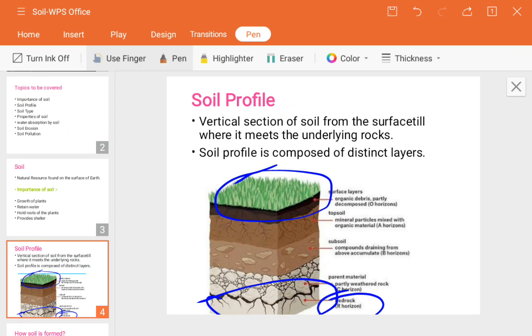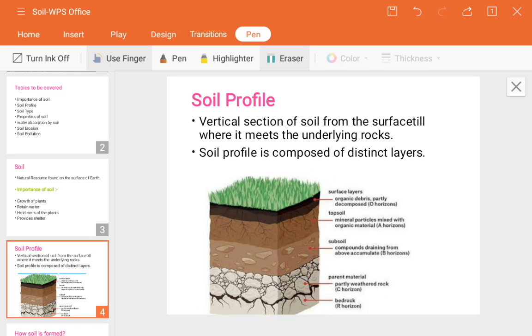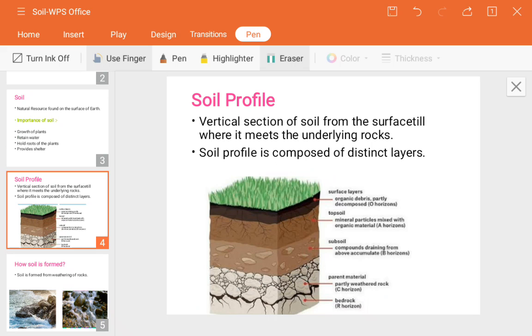Okay, now as I just showed in the image, this is how the layers appear. So just for your information I have shown it here.